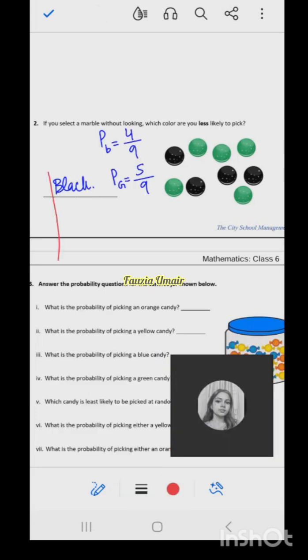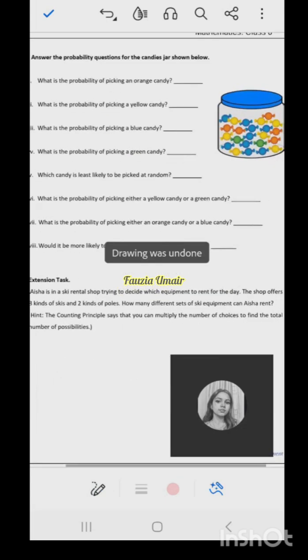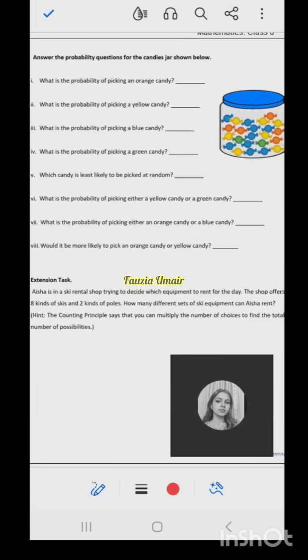Now we need to tell the probabilities. The question is, you need to answer by looking at the jar. What is the probability of picking an orange candy? First of all, we need to find out how many total candies are there. Can you count and tell me how many total candies?